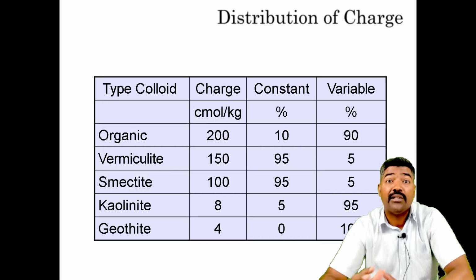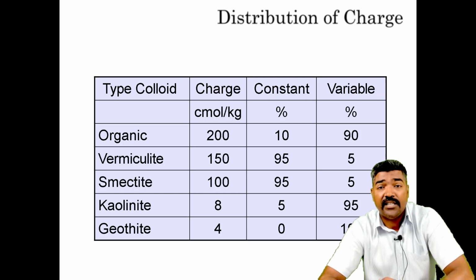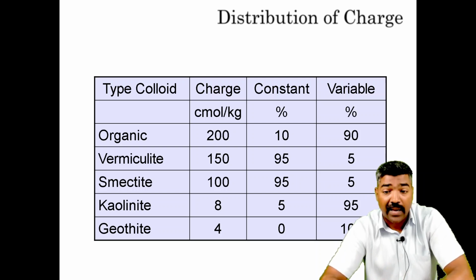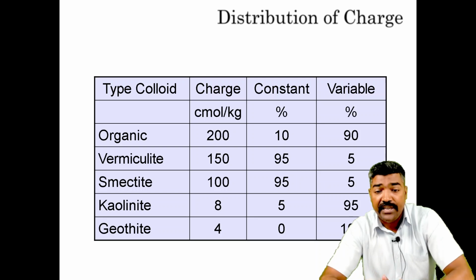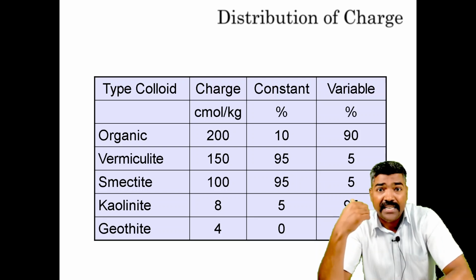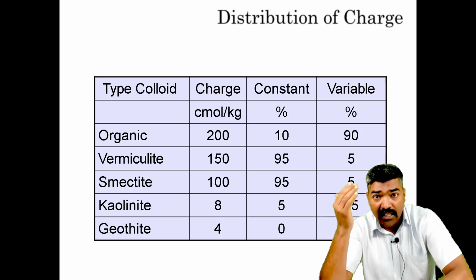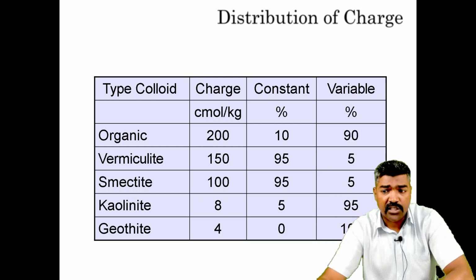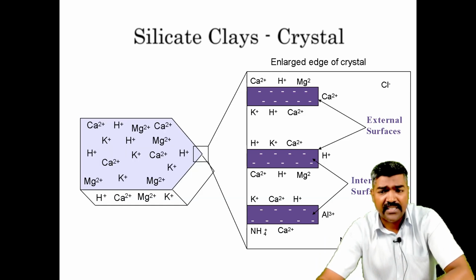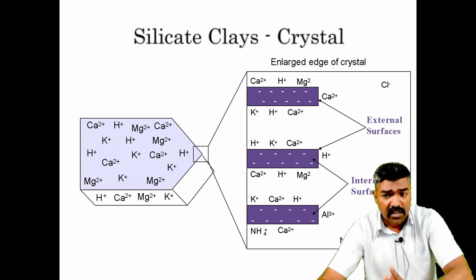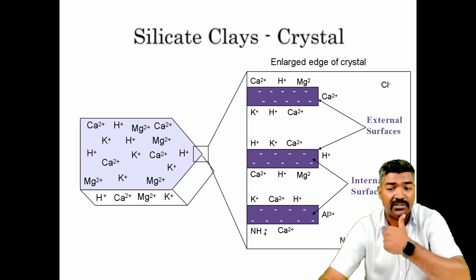Now again, the distribution of the charges: in the table we have given you the very important types of colloids and charges, and the constant and variable charges. We can see the organic matter, vermiculite, smectite, kaolinite and goethite. These are the different charges given in the distribution, and the percentage is also given there. You can see how the silicate clays react with the calcium, magnesium, hydrogen and potassium. The enlargement of the edges of the crystal is given.